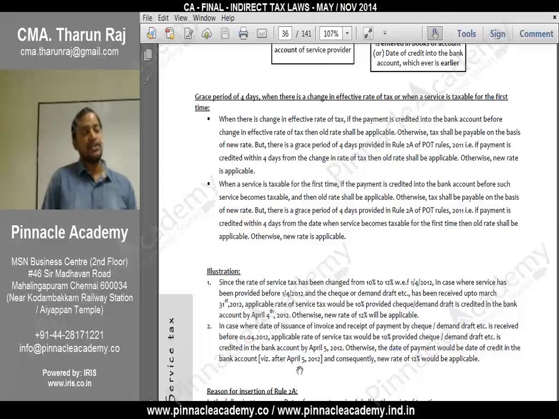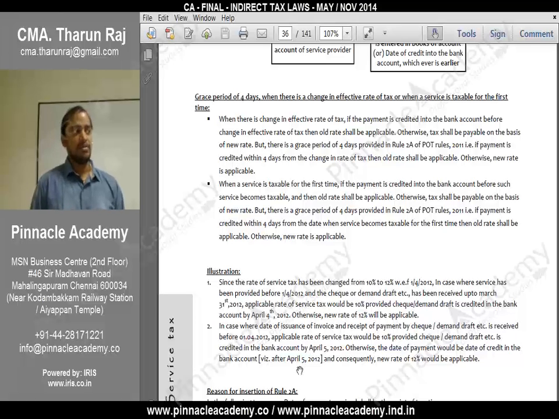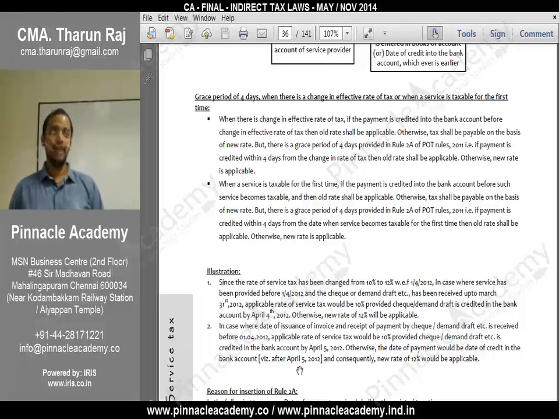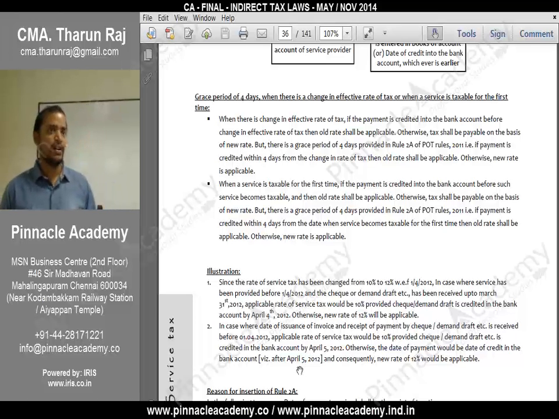Change in rate of tax. Which rule? 4A and 4B. Do you remember Rule 4A? The service is provided before change in rate. If invoice is raised before and payment is received after, what is the point of taxation? Date of invoice. If payment is received before and invoice is issued later, what is the point of taxation? Date of payment received. So we don't have a problem here.